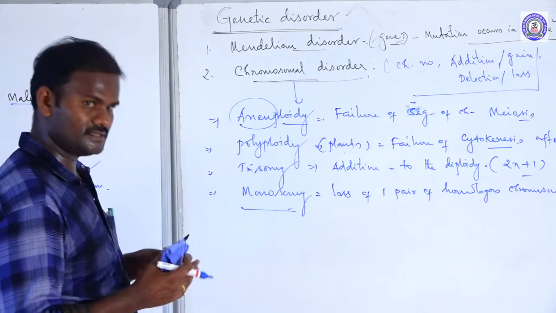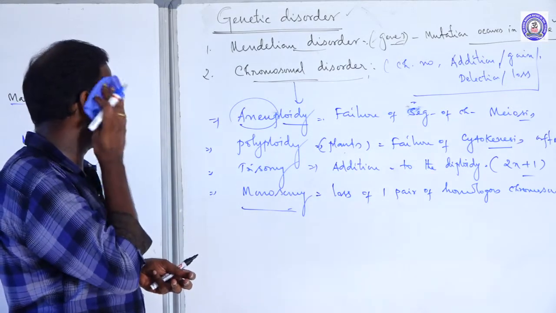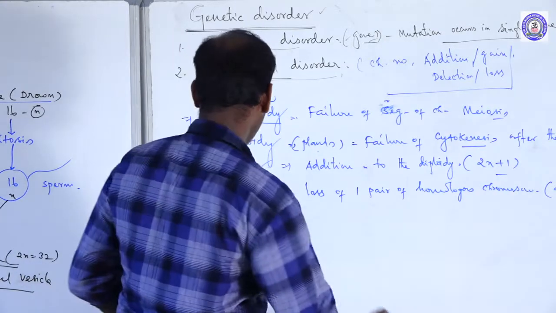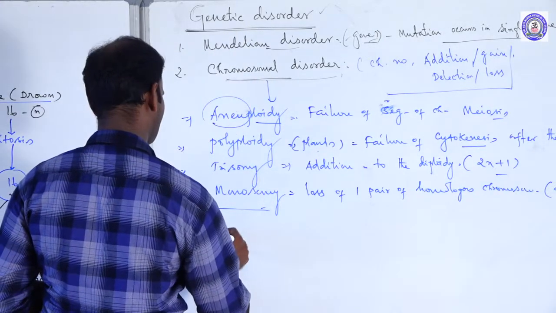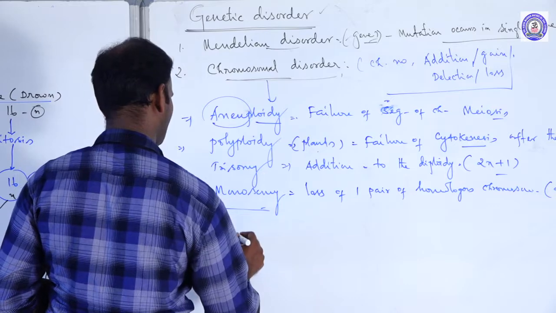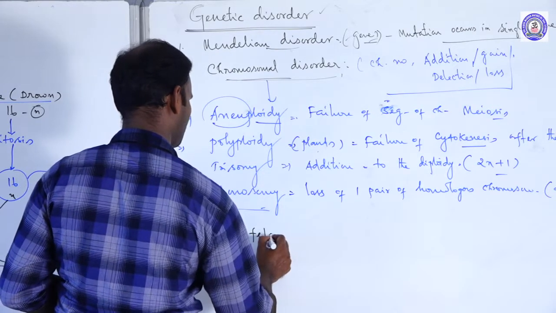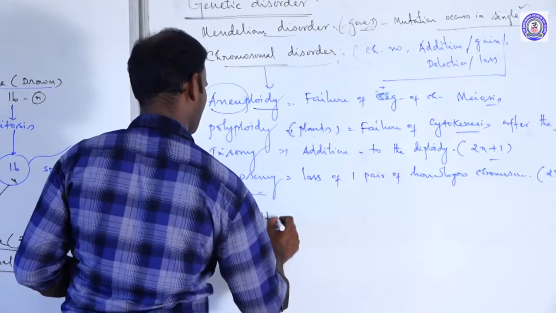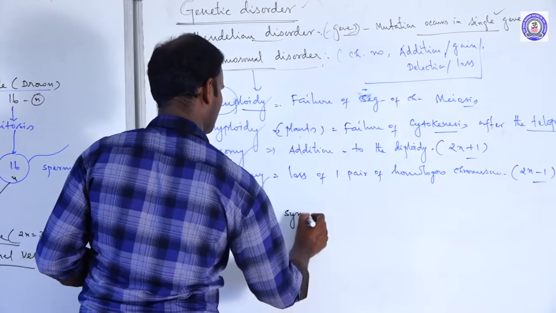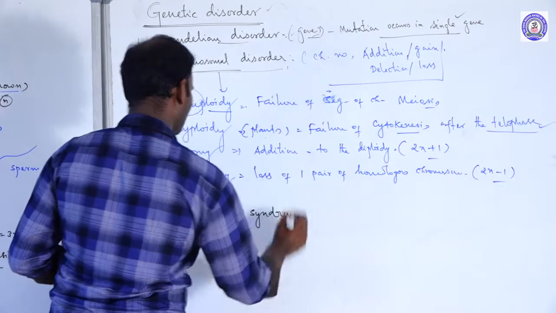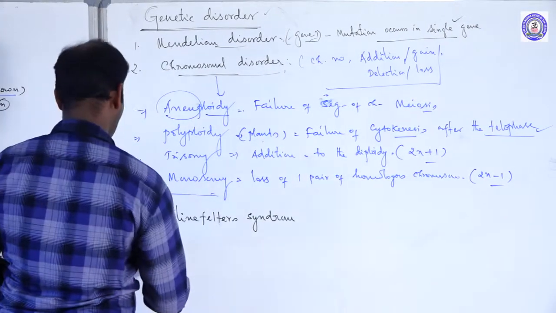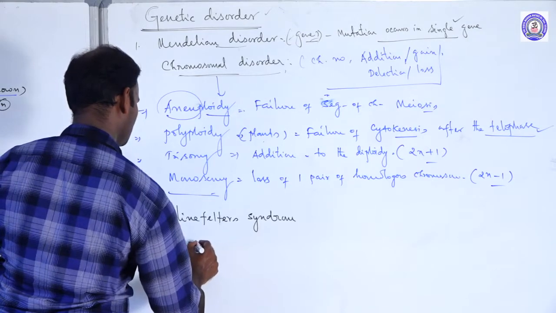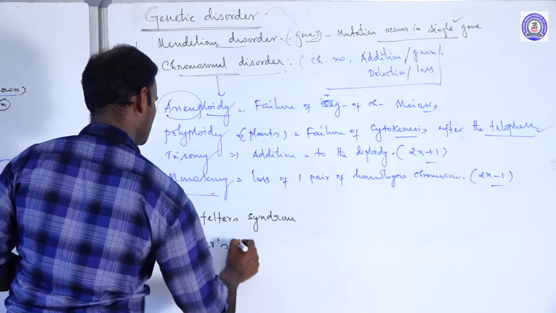Let us see some examples. The common examples for chromosomal disorders. The first one is Klinefelter syndrome. The second one is Turner syndrome.